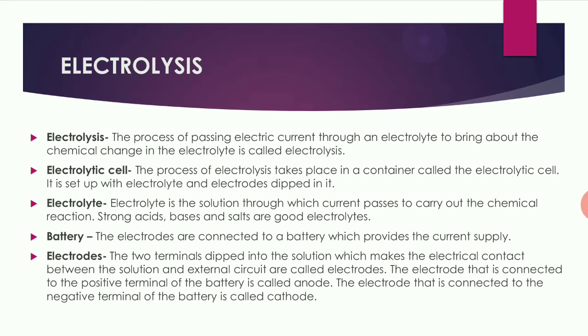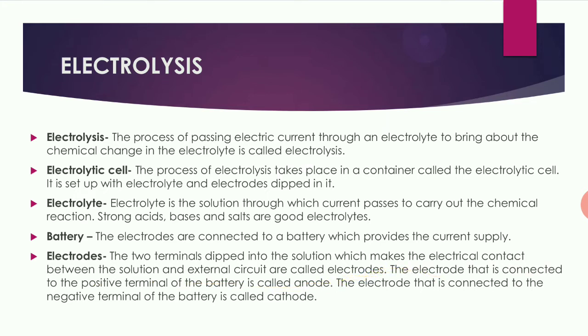Next, battery. The electrodes are connected to the battery which provides the current supply. The word battery means it should provide the electric current, that is current supply. So electrodes are connected to the battery so that they can get the current supply. Then what are electrodes? The two terminals dipped in the solution which make the electrical contact between the solution and external circuit are called electrodes.